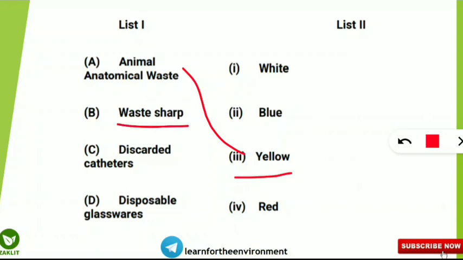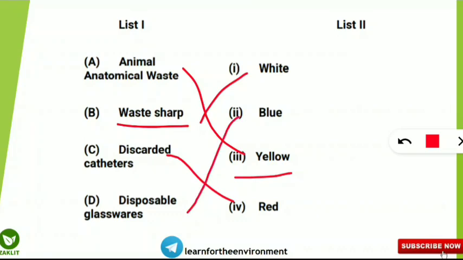Next is waste sharp. So waste sharp items we have to dispose of in the white color bins. Similarly, discarded catheters we have to dispose of in the red color bins, and disposable glasswares we have to dispose of in the blue color bin.